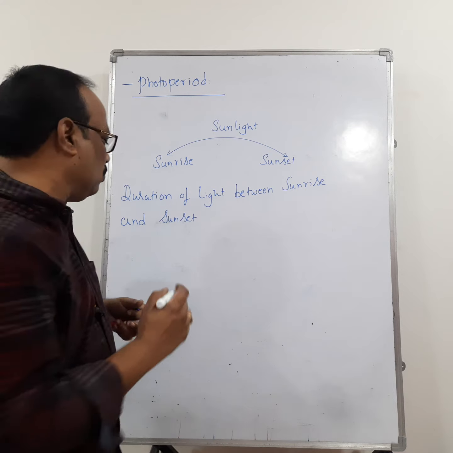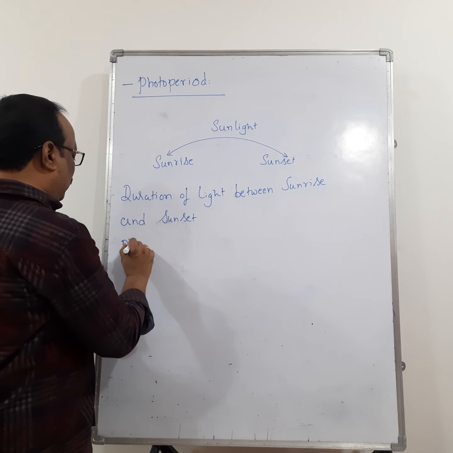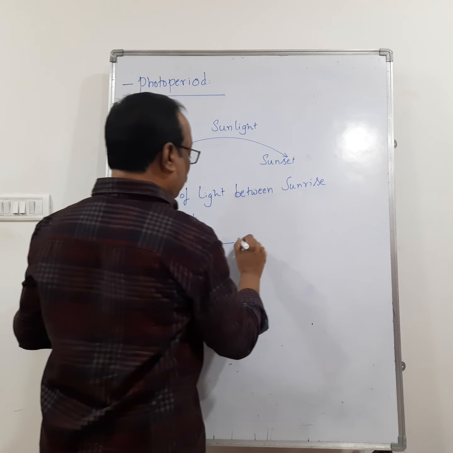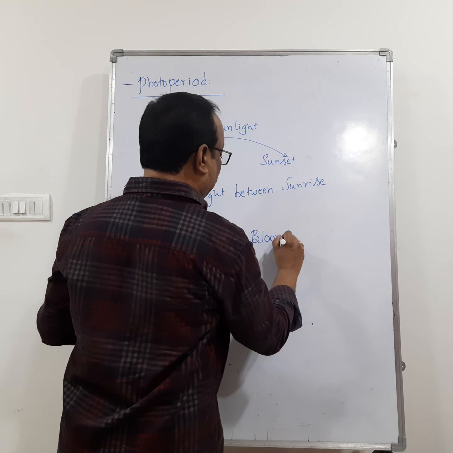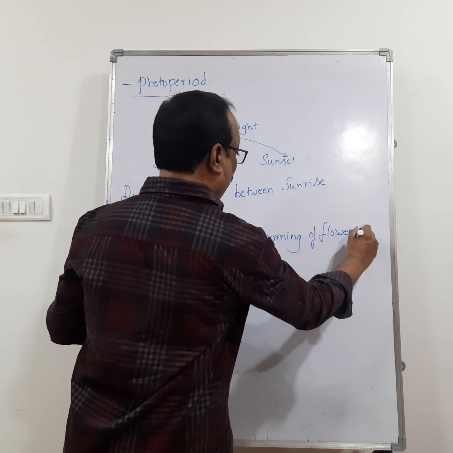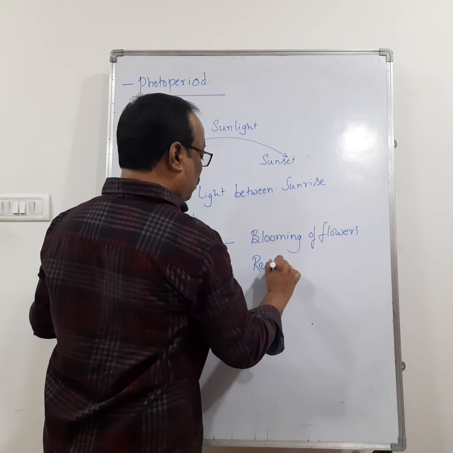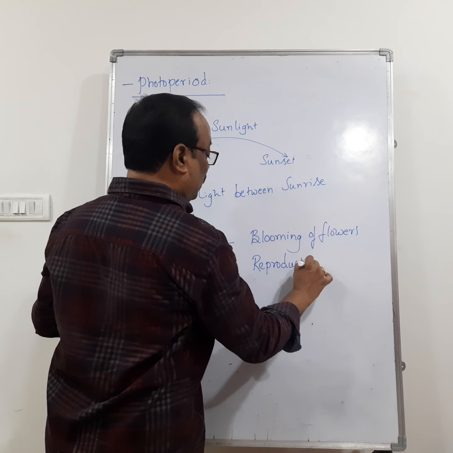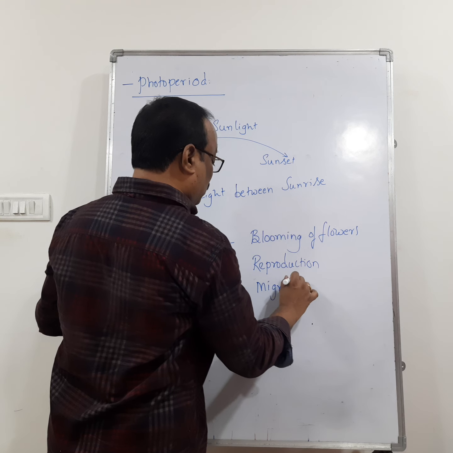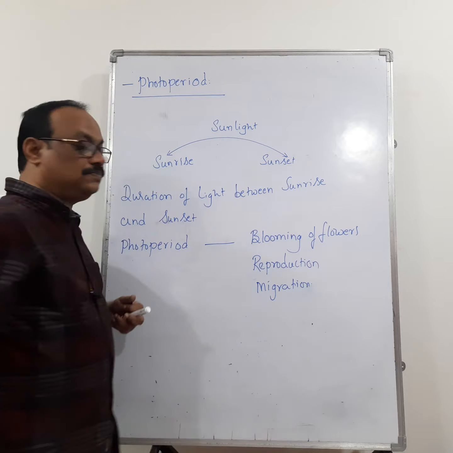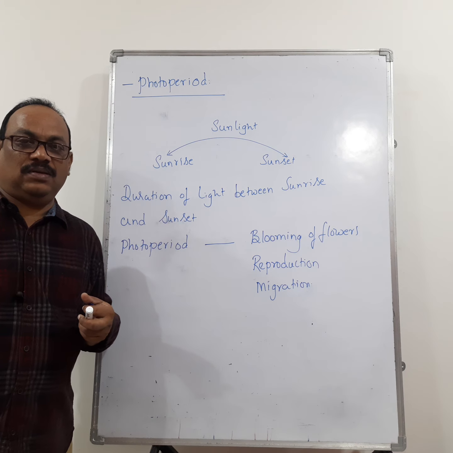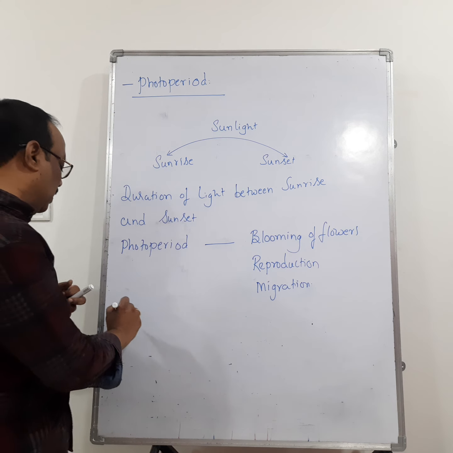So what are the effects of photoperiod? Photoperiod is essential for blooming of flowers, and some organisms undergo reproduction in specific day length, and some organisms migrate depending upon the duration of light. For example, you can take migration of birds.